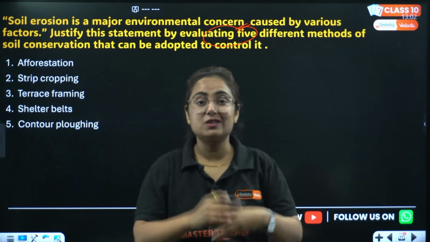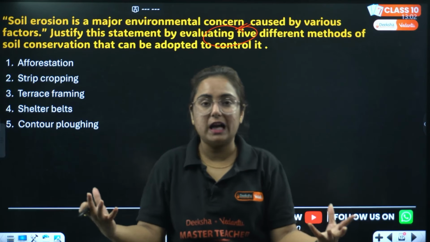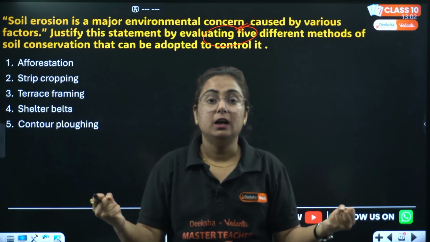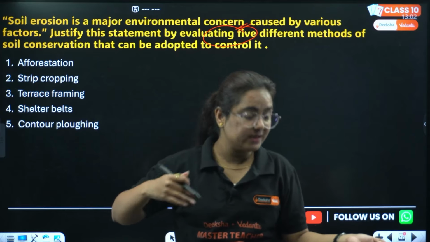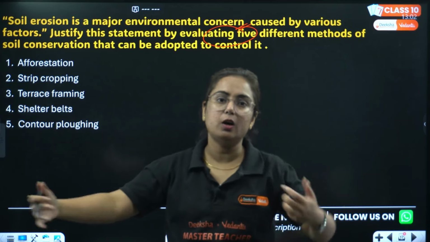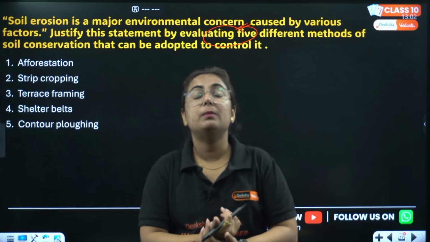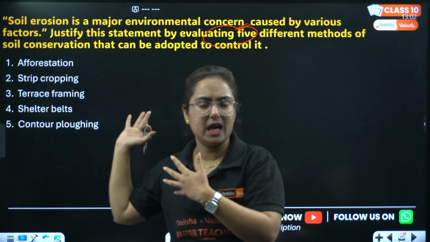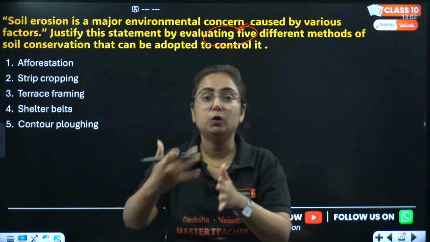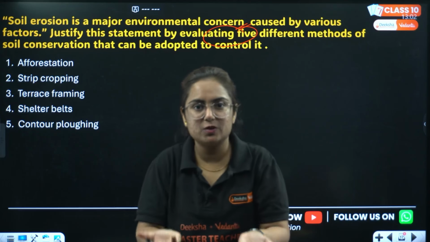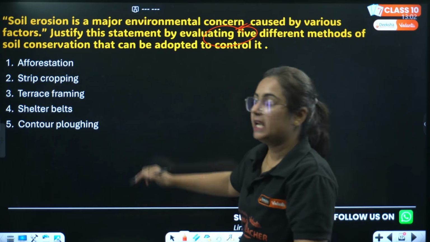Because, beta, soil erosion, we know what soil erosion is. When the topmost layer of soil is weathered or eroded, it makes the soil infertile, like we have seen just now. And what are the ways by which you can overcome soil erosion? These are the ways.